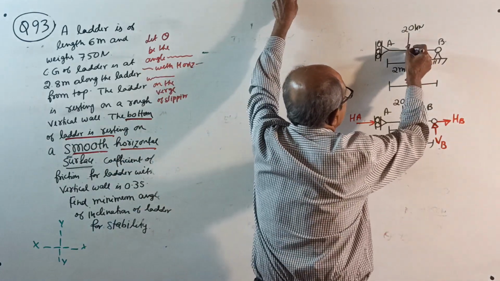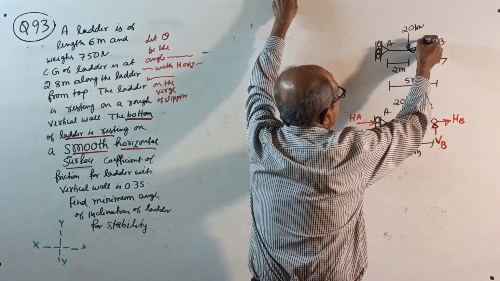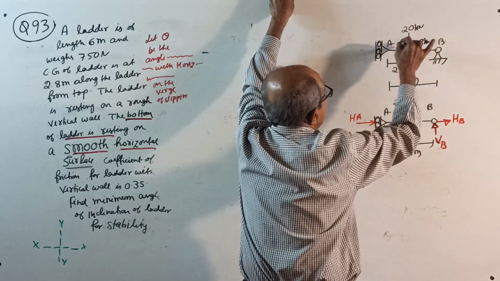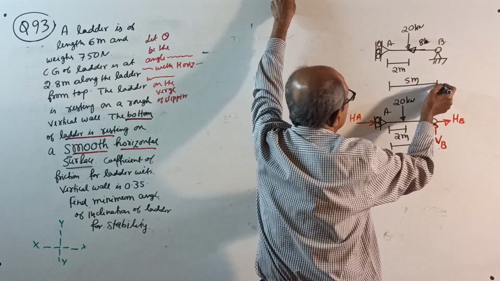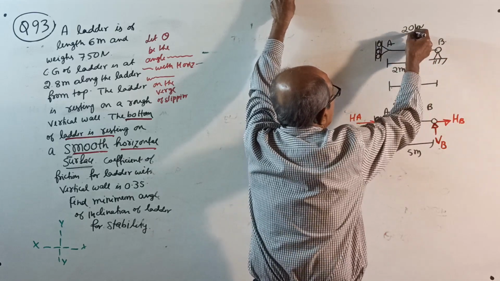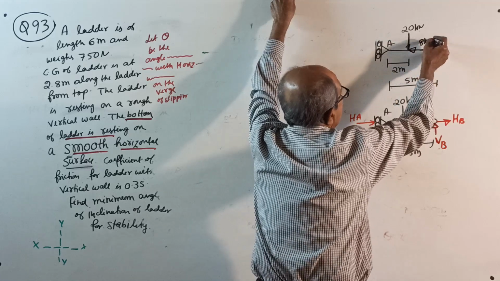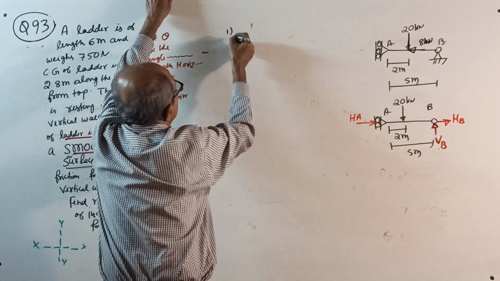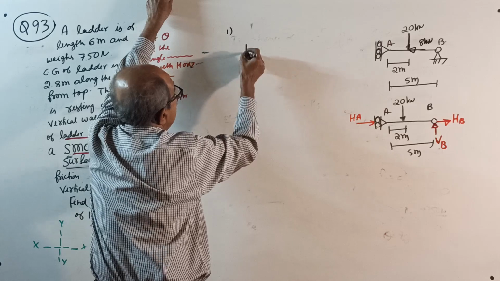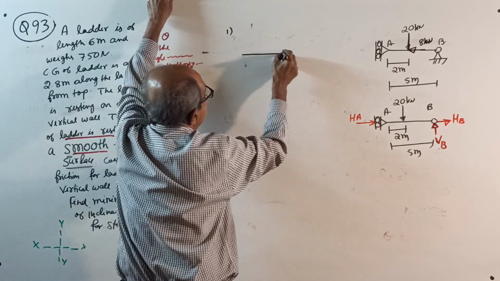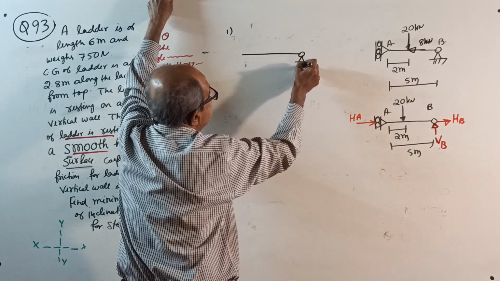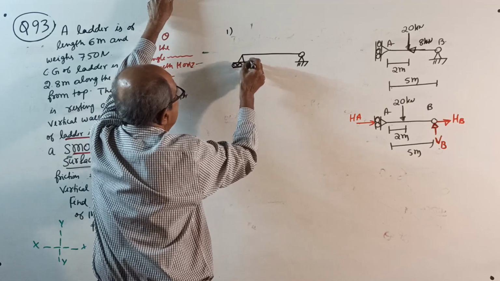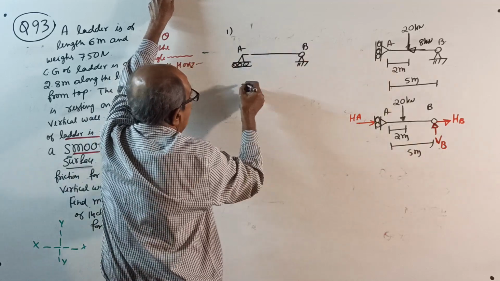I will take a horizontal load here. Horizontal load of 8 kilonewton. You take a beam AB of span 5 meter, with a vertical load of 20 kN at a distance of 2 meter from here, and horizontally 8 kN. One more beam you take. First, you take one beam. Same way, you take a beam here, one end hinged, other end placed on a horizontal roller, AB, of span 5 meter.